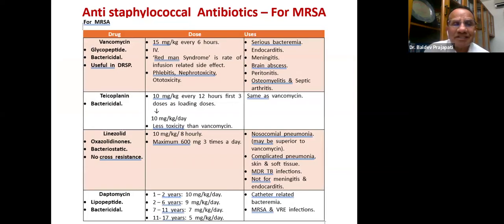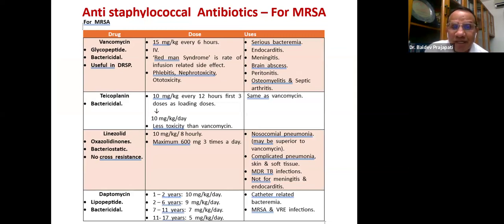Please remember MRSA. Drug is the vancomycin. Vancomycin can be put in the OSCE and they can ask the question. It is a glycopeptide. It is bactericidal. Even vancomycin is also useful in drug-resistant streptococcal infection. Dose, 50 milligram every 6 hours IV.